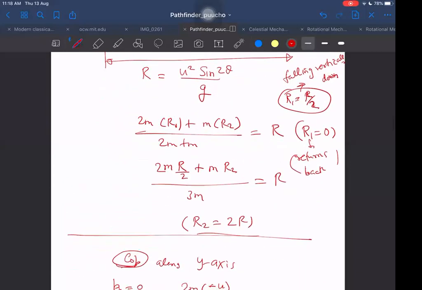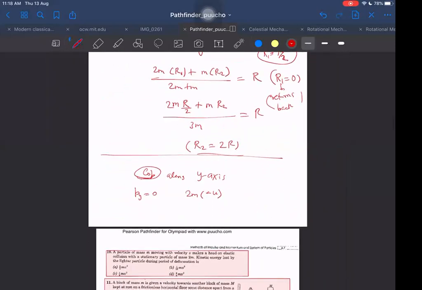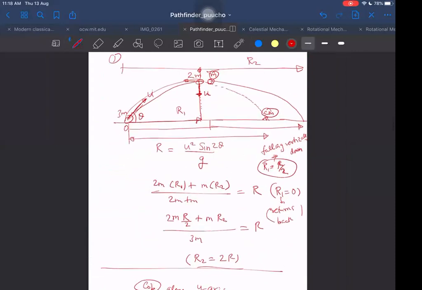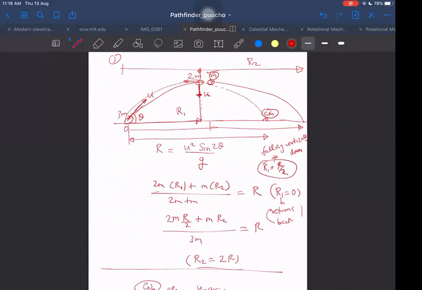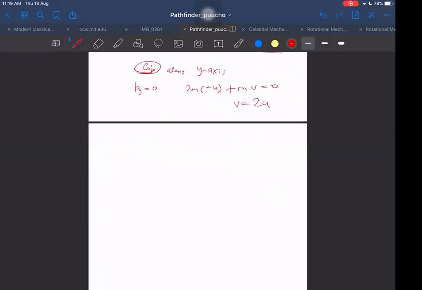I am telling you everything verbally, but now I'm changing the question. Now, it is gaining u speed downwards and it is acquiring speed v upwards. We want to find what speed it acquired upwards. So how to find that? 2m into minus u plus m into v is equal to 0. So v came out to be 2u. So this mass has 2u upwards.